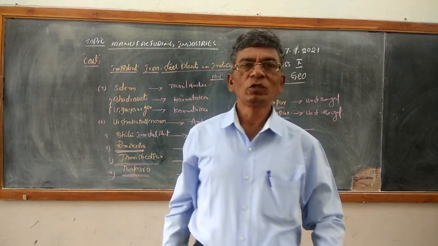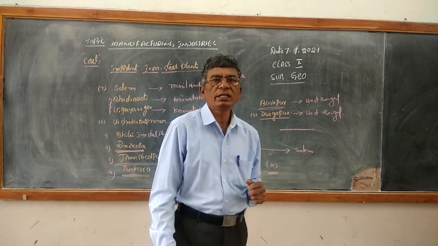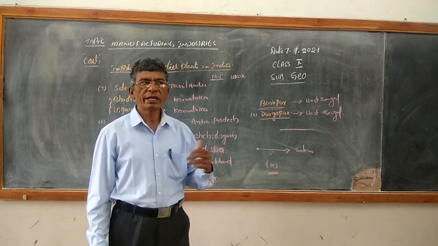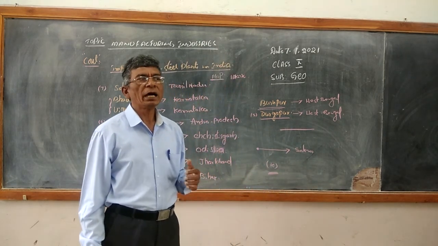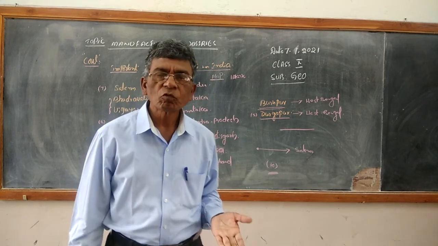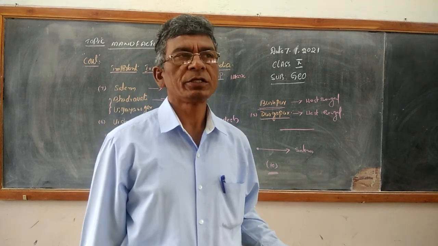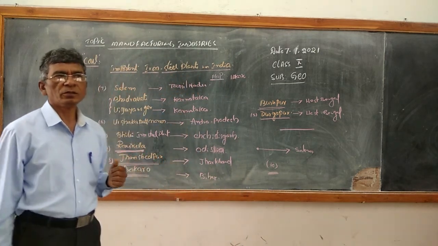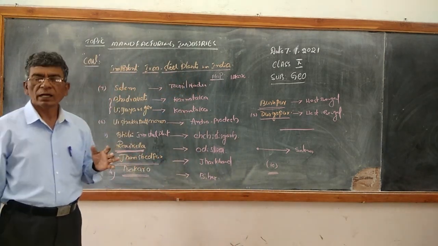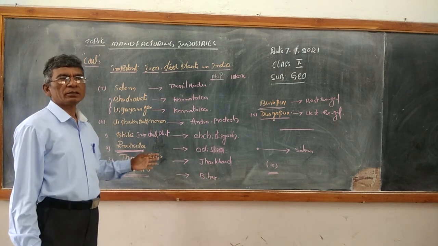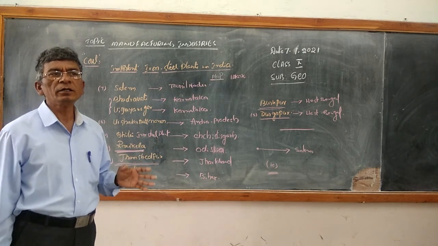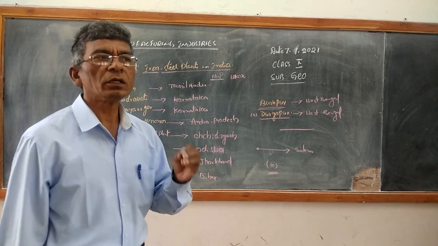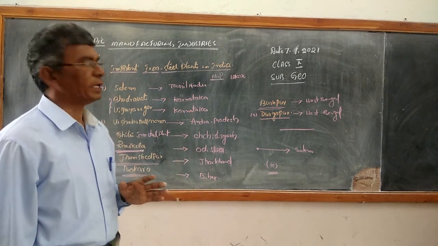So this is how you can learn easily. This is how we can mark them, and this is a way to learn these magic formulas.